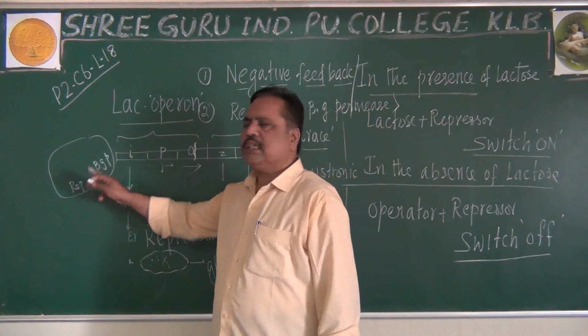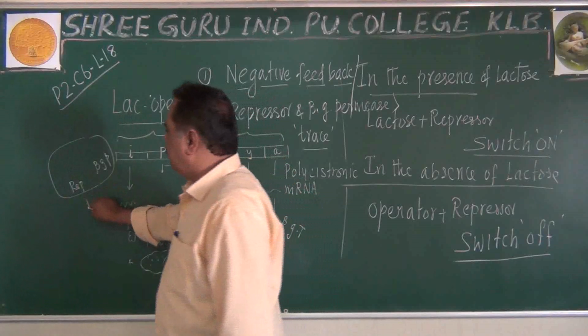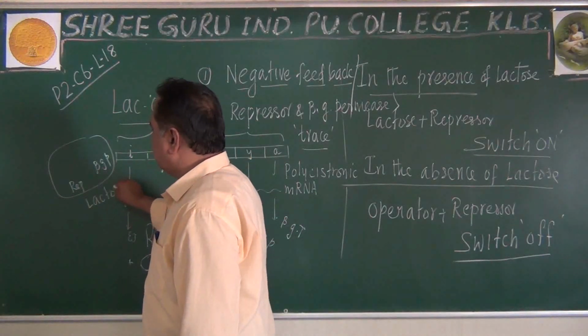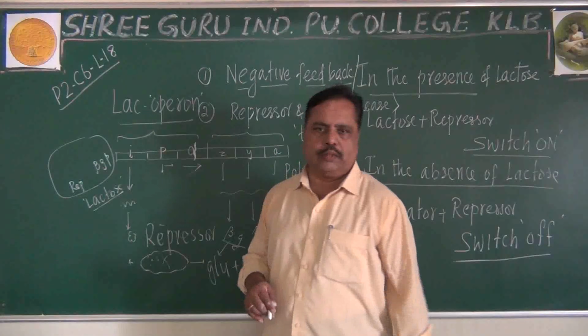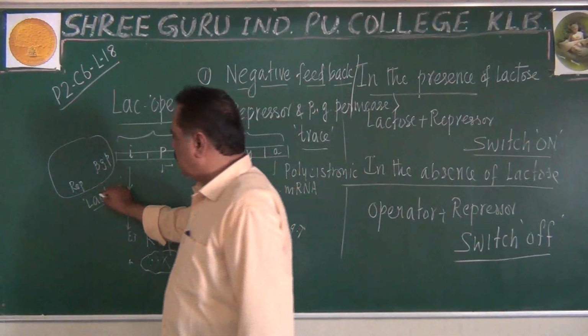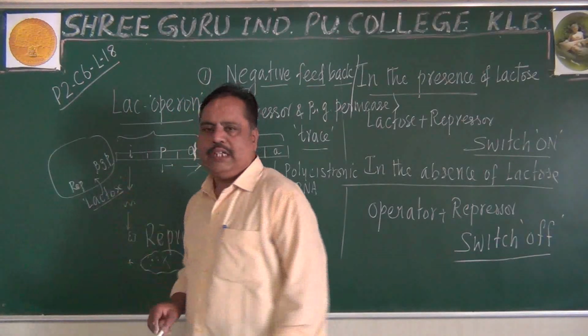Why must they be present in little quantity? Then only, when we supply the lactose outside in the environment or in the medium, some amount of lactose can go inside with the help of permease.